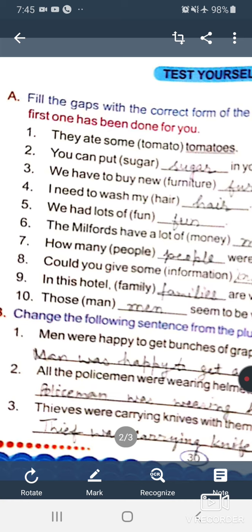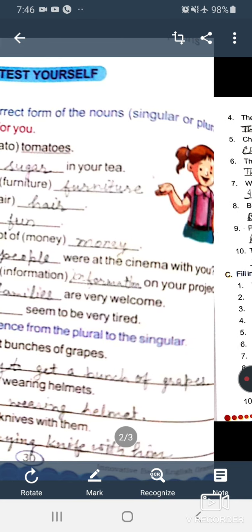Next, all the men were happy to get a bunch of grapes. You have to write like this. I have turned bunches into a bunch, but I haven't changed the word grapes because it always remains plural. You cannot say one grape, two grape, three grape. So this new sentence is in front of us. Man was happy to get a bunch of grapes.